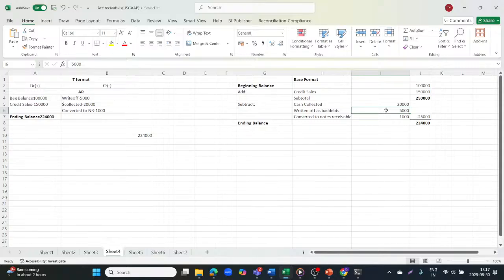This has been written off as a bad debt, and this is convertible to NR, meaning notes receivable. So it is no more accounts receivable, it is a notes receivable. So these all will be reduced. That's a sum total of 26,000. So 2,50,000 minus 26,000, it will be 2,24,000. The ending balance will remain the same. Only from a presentation point of view, there are two different methods that you can show. Now, if accounts receivable are received with discount, there are two types of discounts.